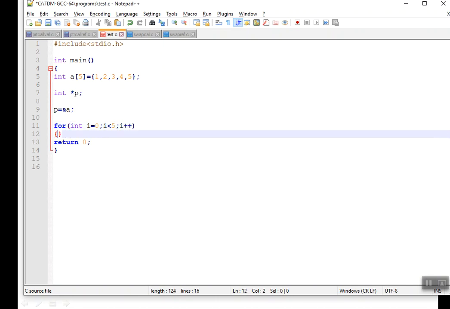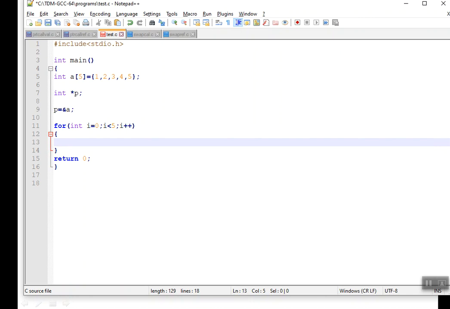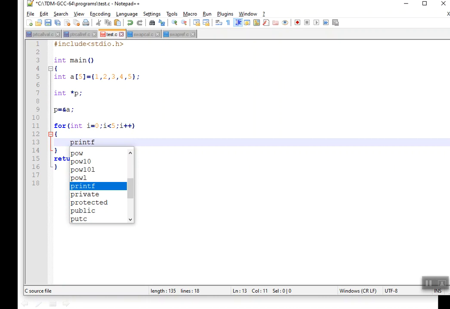What is the need for this for loop now? Is it for indexing? No, if we are using a normal array, we can go for indexing. As we are using a pointer, no need to go for indexing. And here this loop is for number of iterations alone. Okay, now I'm going to print it.